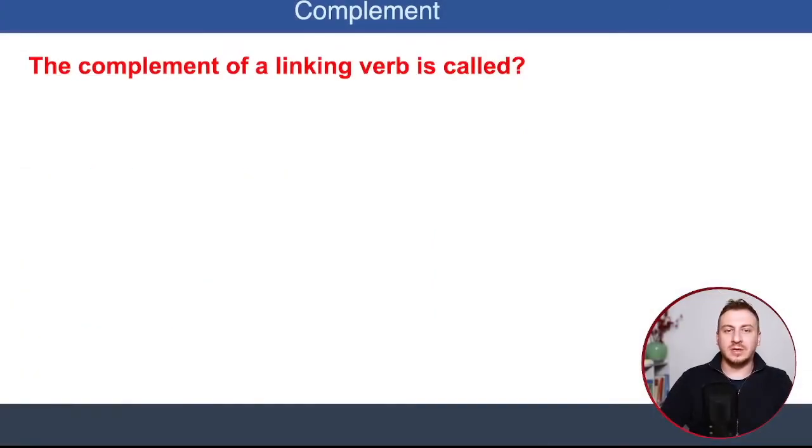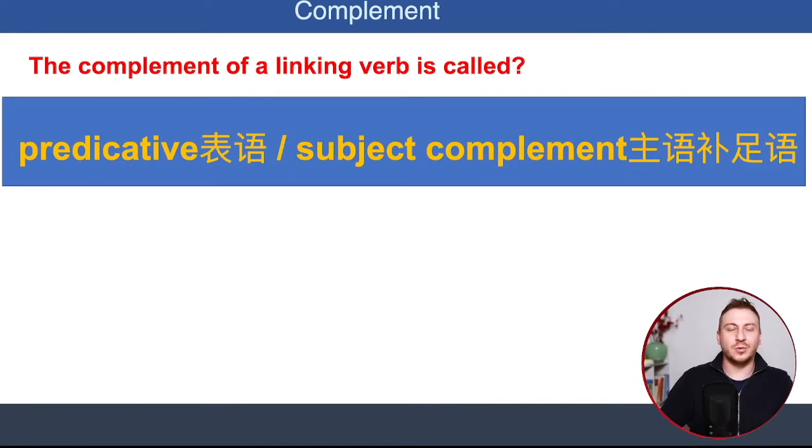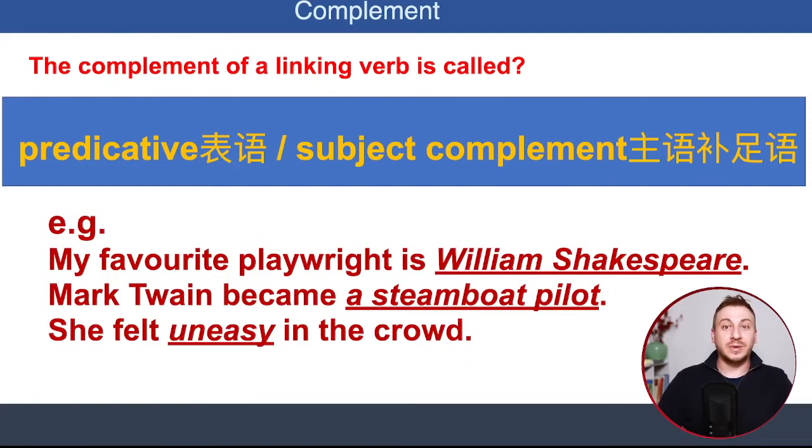The complement of a linking verb is called predicative, or sometimes we call it subject complement. My favorite playwright is William Shakespeare. Now, what does it do? The predicative in this example is renaming the subject, right? Because the subject is not known, my favorite playwright. So the question will be, who is the favorite playwright? So we have to identify the subject. In this case, the predicative is William Shakespeare.